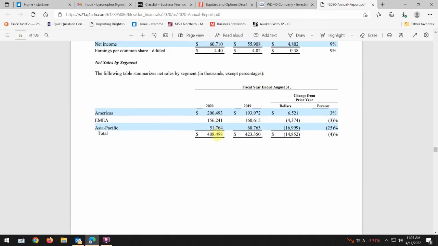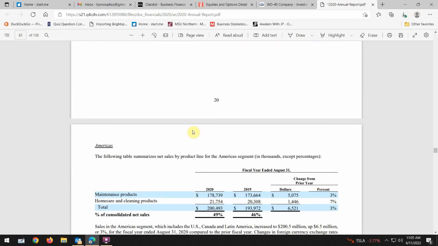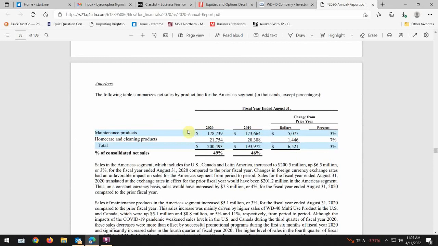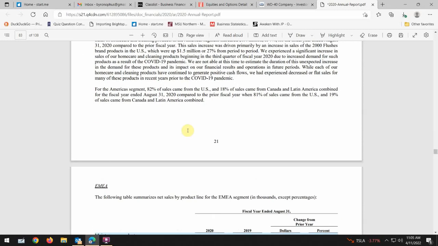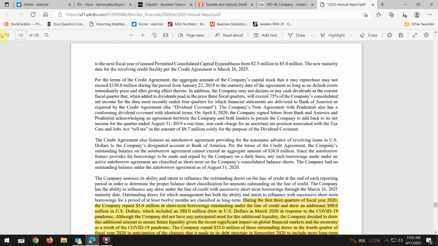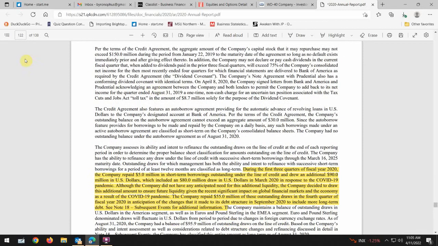This top part for me, when I went through it, was all a bunch of income statement stuff, and that's great. I want to know about their income statement stuff, but the thing that jumped out at me was on the balance sheet. It had to do with their debt and why that increased, and that was on page 122. I'm jumping to it now. I'll come back and show you some other things, maybe for some other companies.